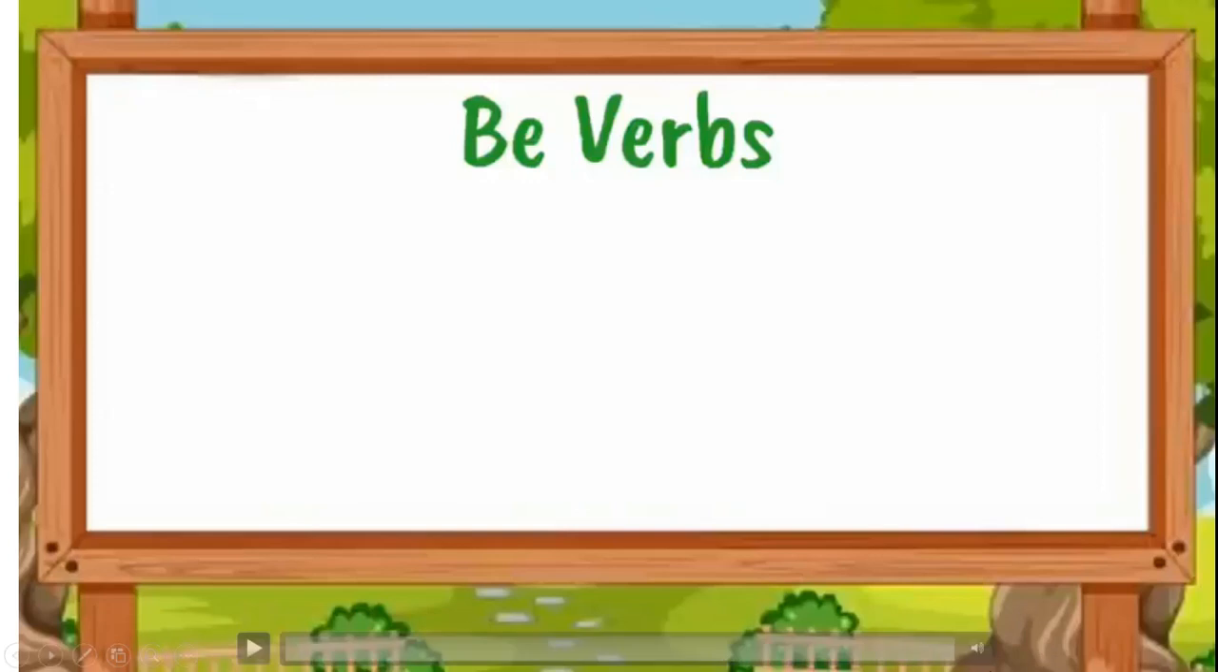So what are be verbs and when do we use them, we are going to see today. Generally we know that verbs are action-doing words. But when we talk about the be verb, it is not showing any action, it is showing a state of being.